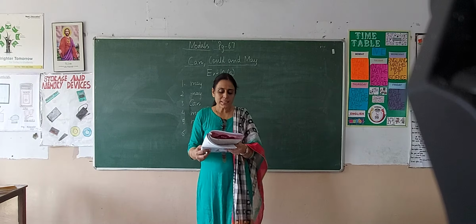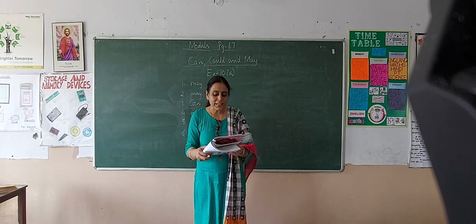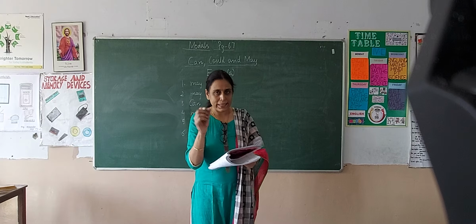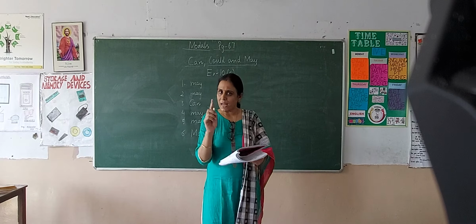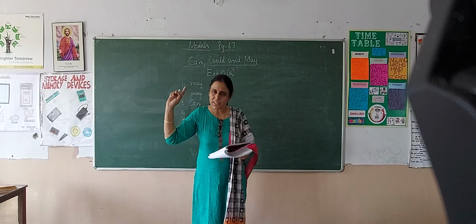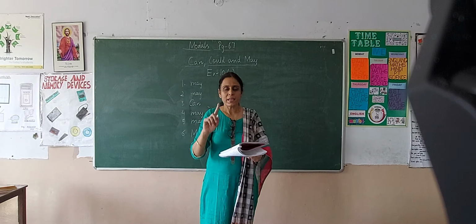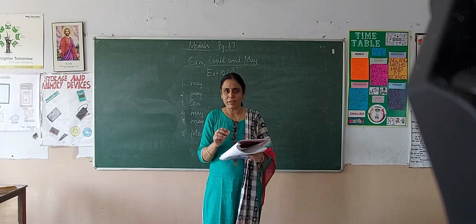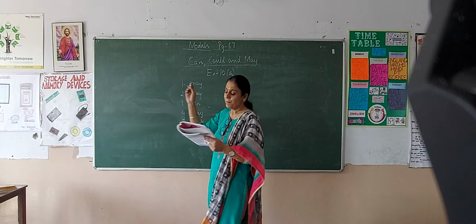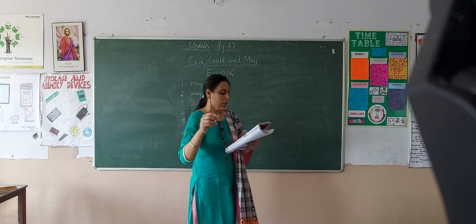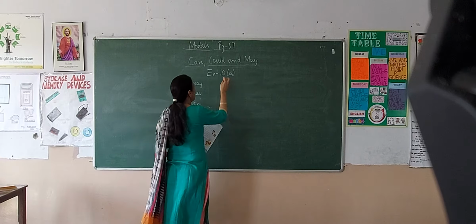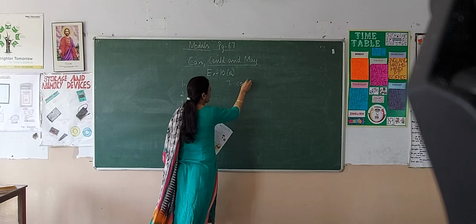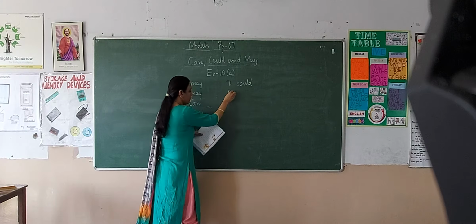Now next is, he dash have easily avoided the flight. Avoided, ed is there. Alright. So that means this is the past tense. Whenever we have to write the helping verb in the past tense with the usage of can, could or may, we will always write could. He could have easily avoided the flight. So we will be writing could over here.